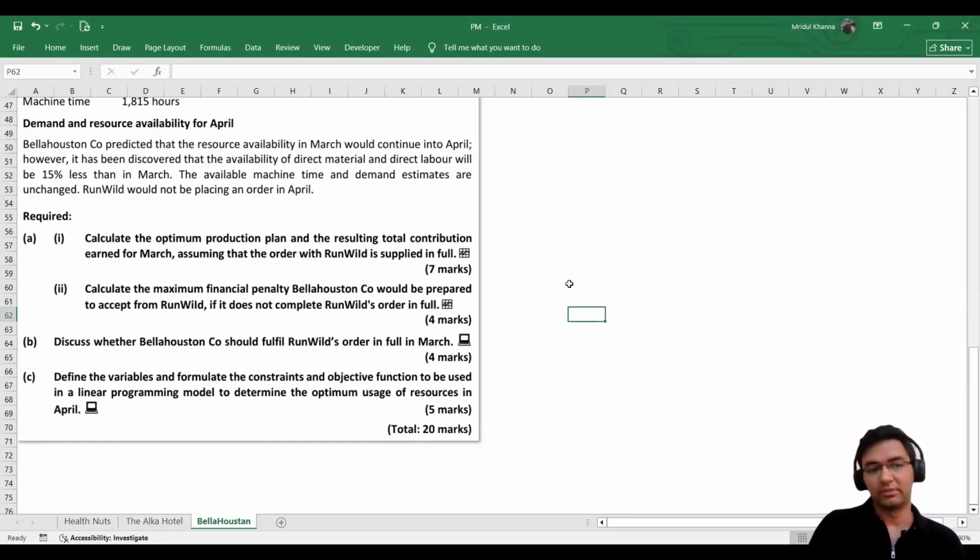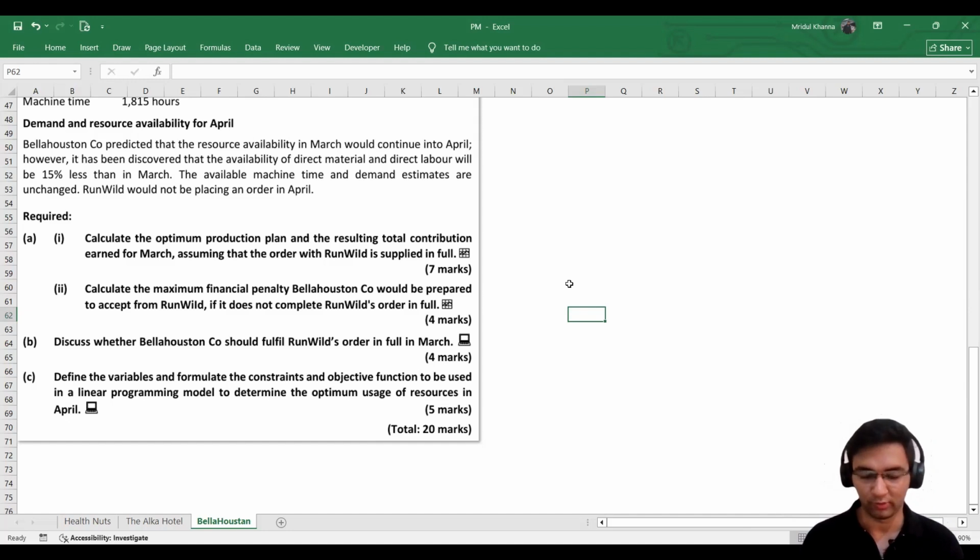Here I can see that we need to perform quite a few calculations to arrive at some conclusion. Then we move to the next requirement, which is discuss whether Bellahouston Company should fulfill Run Wild's order in full in March.